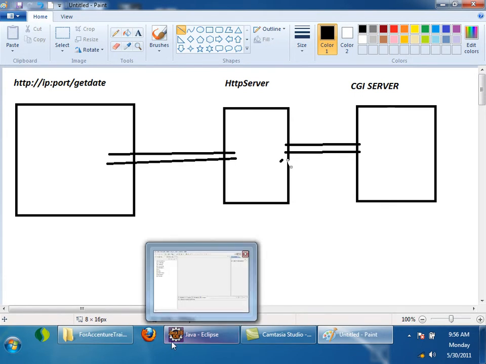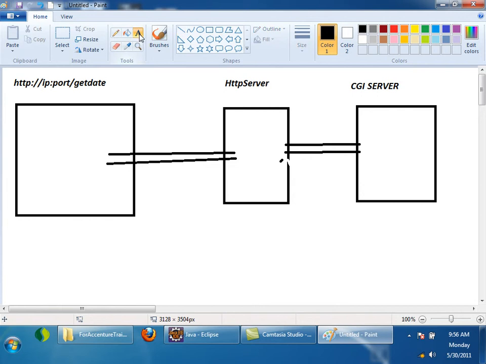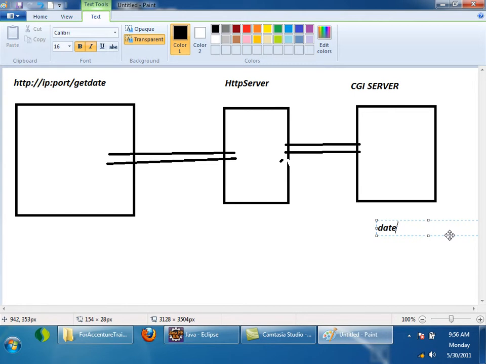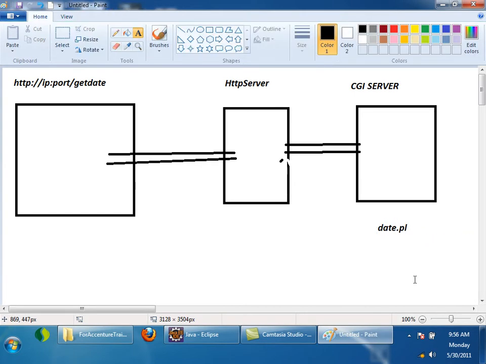Now, the CGI server is a program which knows how to generate dynamic content. It knows how to generate dynamic content, but it does not generate dynamic content by itself. We have to write a program which will generate dynamic content. So if I am using CGI server, what I could have done is write a file like date.pl. A file with the extension .pl means it is a Perl file.